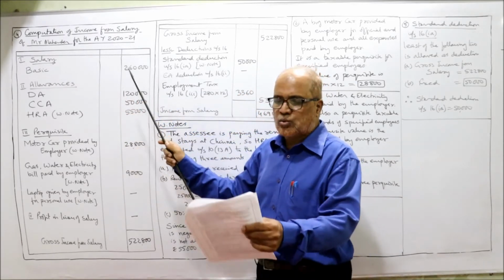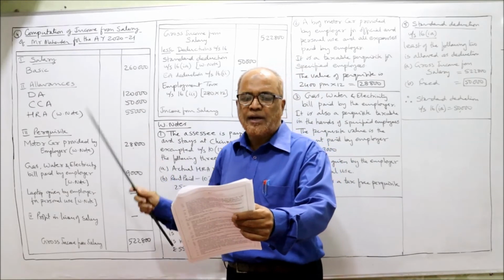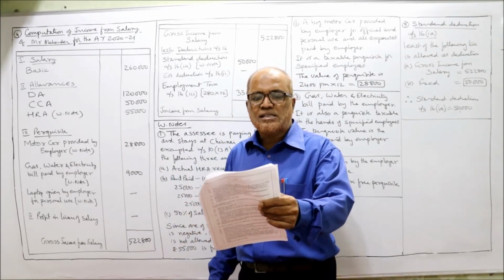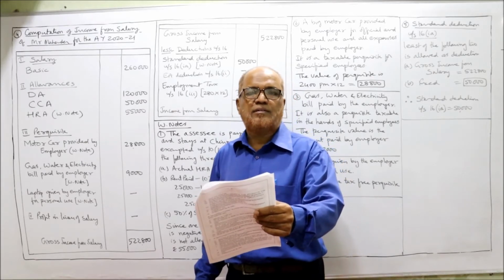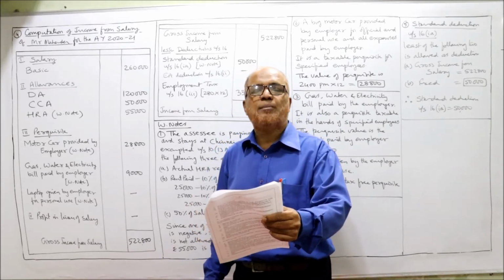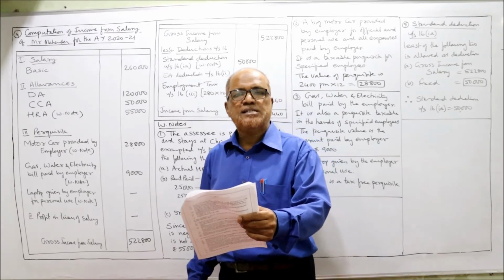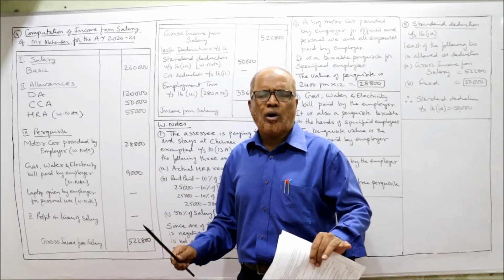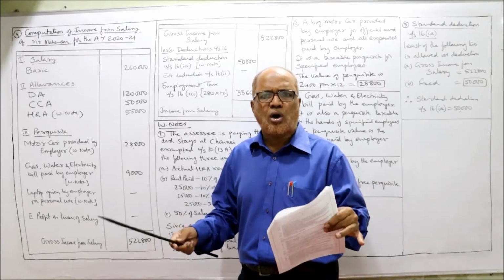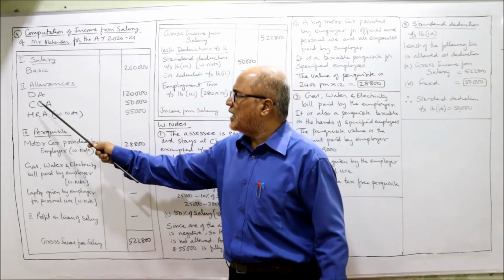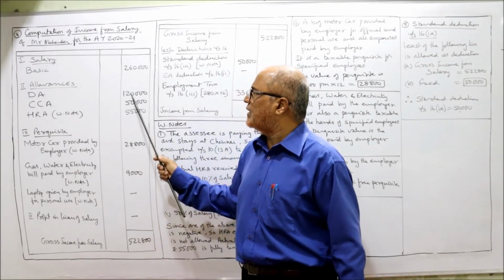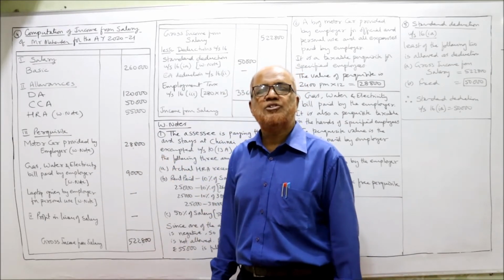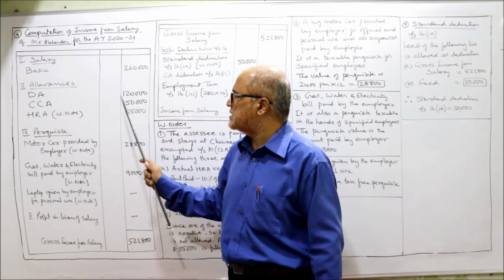Salary. Basic is 2,60,000, directly given in the problem. Dearness allowance 1,20,000. DA is considered for all service benefits. That means it enters for retirement benefit. DA is entering for retirement benefit. So while taking DA, we should take always full DA whether it enters or not. So dearness allowance I have taken completely, 1,20,000. Next CCA, city compensatory allowance, fully taxable.